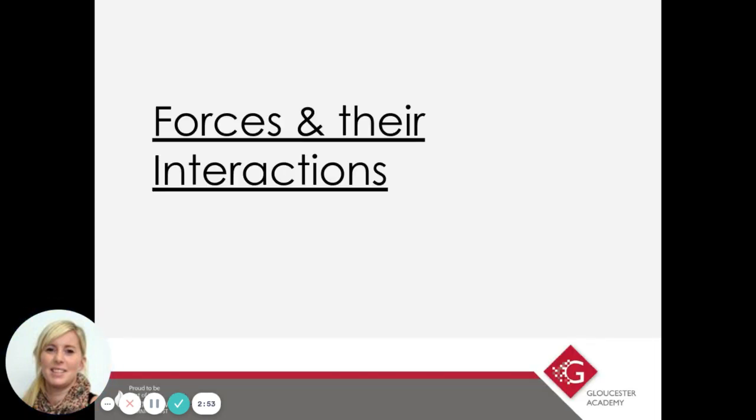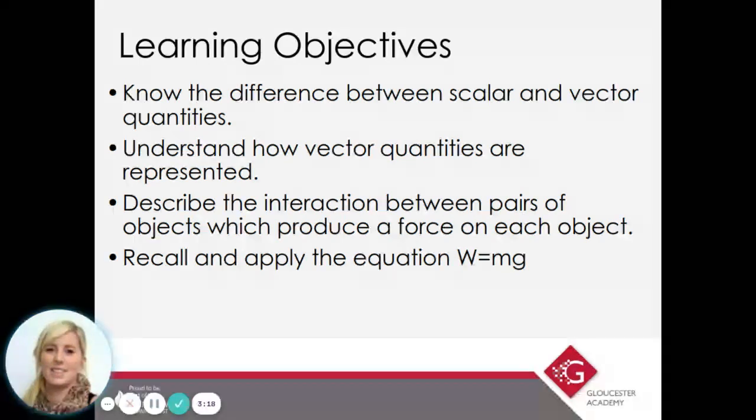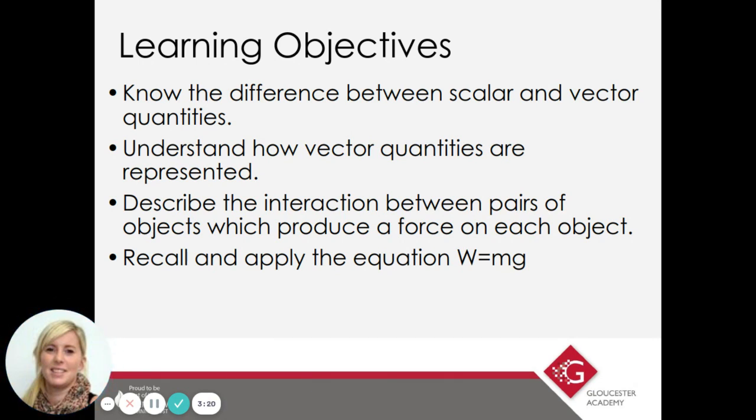Right then, so today we're starting a forces topic. So we should get this done by February half term. So today we're learning about forces and their interactions. You need to know the difference between a scalar and a vector quantity, understand how vector quantities are represented, describe the interaction between pairs of objects which produce a force on each object, and then we need to recall and apply the equation weight equals mass times gravitational field strength. So we'll practice using that today.